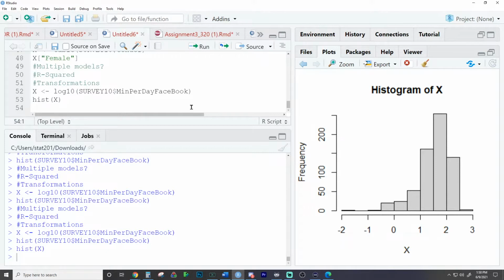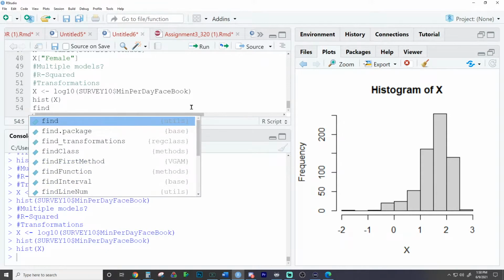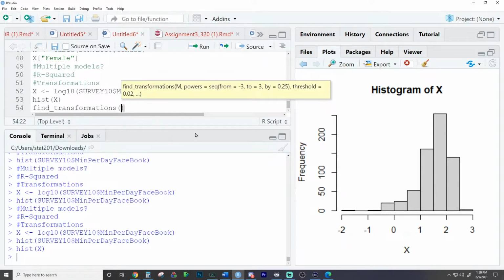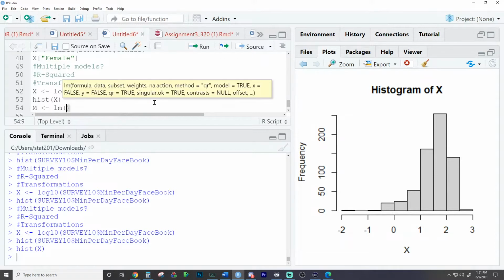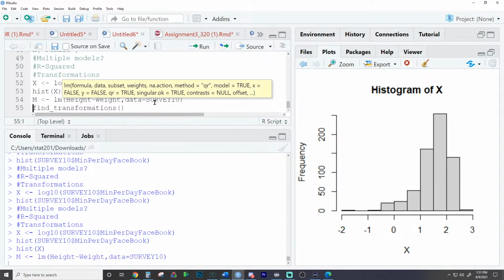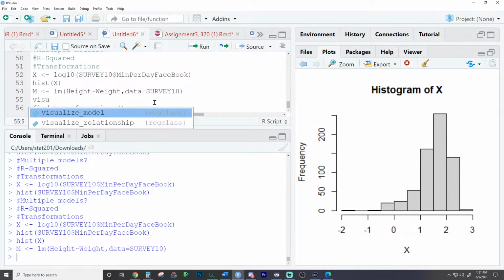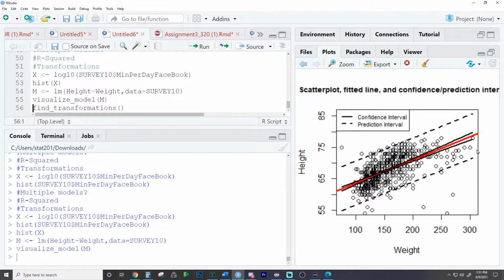What we actually have in 320 right now is if we look at two variables. Let's go to find transformations. So this basically does the same thing. When we get to regression right here, which we'll talk about multiple models in a moment, the linear model function, which I often store into M for model, creates a linear model between two variables. And what do I mean by a linear model? We're just talking about it looks at the linear relationship by fitting a line between two variables. And we can see this right here. But if you notice, the model might not have some linearity at the top side. It could have some outliers.